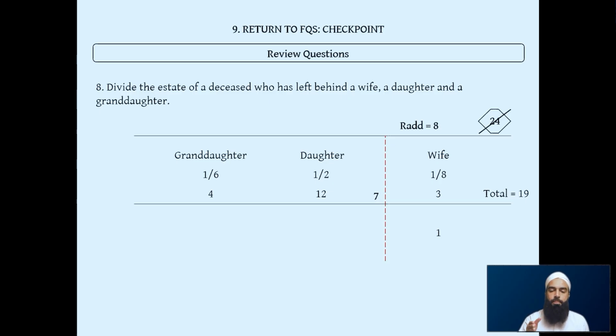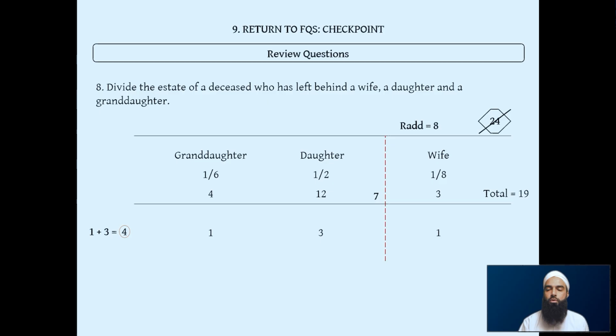Now we see what the ratio between the granddaughter's share and the daughter's share is. So we see how many times the smaller number fits into the bigger number. 4, 8, 12. 3 times. So we know that 12 is 3 times bigger than 4. So we do the ratio 3 and 1. Once we do that, we add it up: 1 plus 3 equals 4. Then we see this sum, 4, is not the same as the mini divisor 7. So we're going to have to do our multiplications.